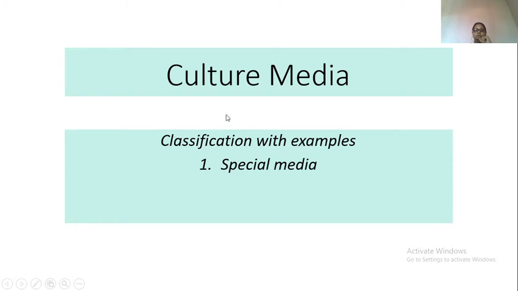Culture media are classified into many categories based on their consistency and based on the oxygen requirement. There are many types. One of the types is special media. Special media in itself is not just one type of media. Under this, we have different categories. Special media is a category that incorporates different types of media which are required in a diagnostic lab based on biochemical characters or how to transport the media.